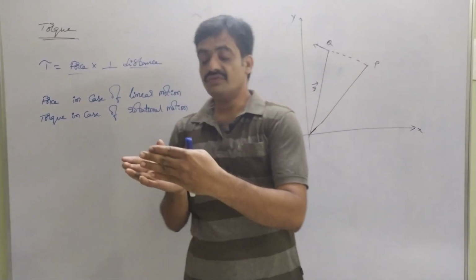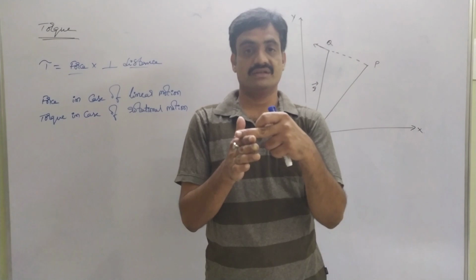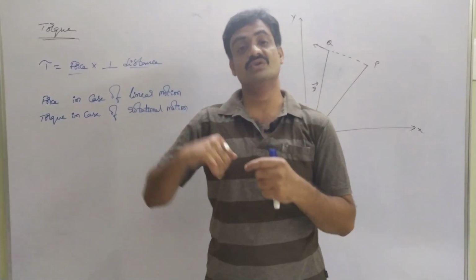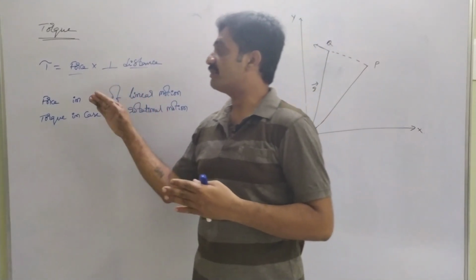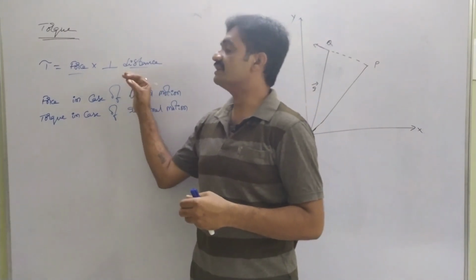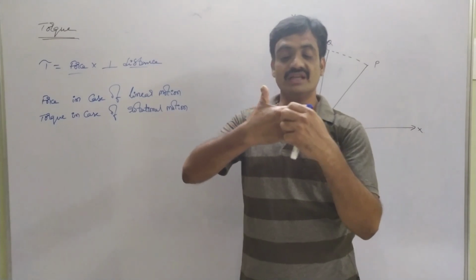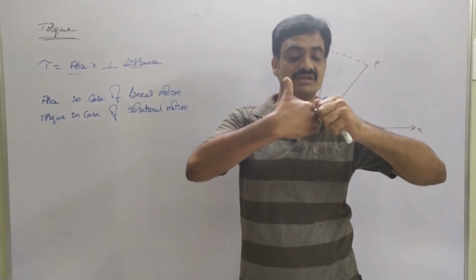Here the force is applied perpendicular to the motion of the body. Perpendicular to the motion of the body, that represents torque. When a body is rotating and the force is applied perpendicular to the distance, then we can say the torque is acting on the body. Suppose I rotate this screw in anti-clockwise direction.